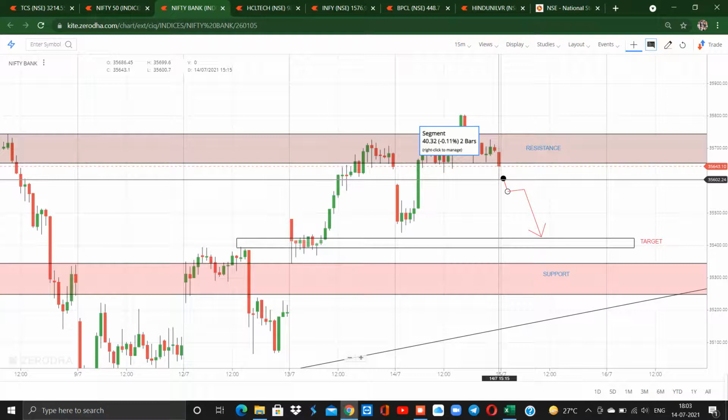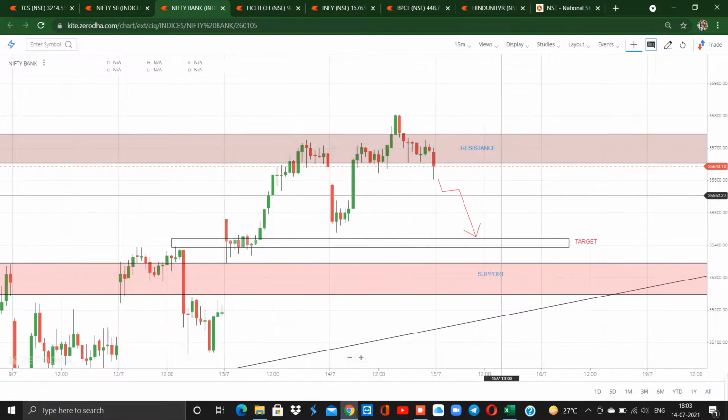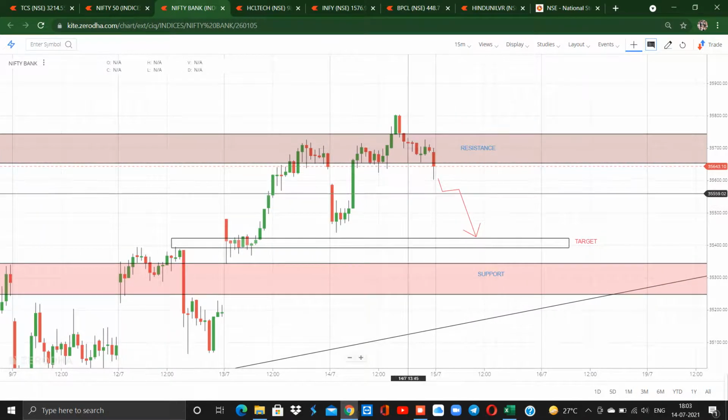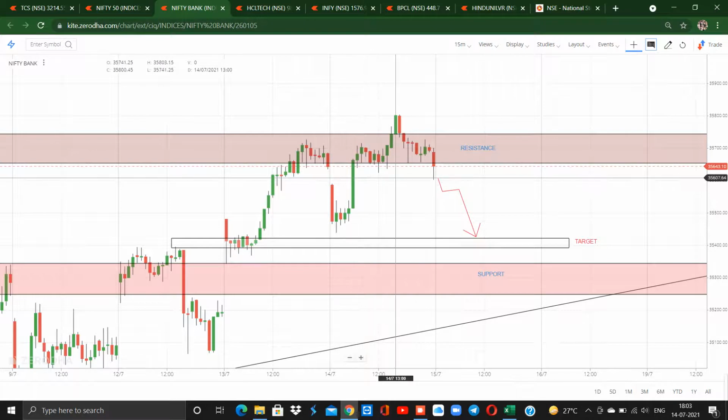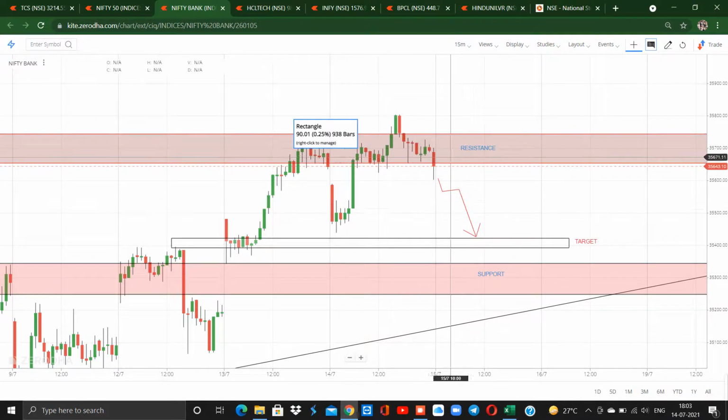Actually, the market today opened at the price range of 35,585 and made a high of 35,803 and a low of 35,436, and closed around the price range of 35,643. The market opened and closed higher than the open price. So we could see that here it has formed a kind of tweezers top. A tweezer top is a bearish reversal candle, and now the market is inside the resistance zone.